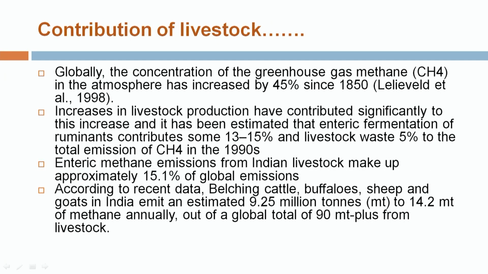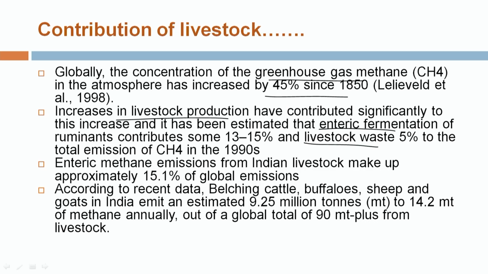How do livestock and livestock waste contribute to the release of different greenhouse gases? The concentration of these greenhouse gases, mainly methane, in the atmosphere has increased by 45% since 1850. What are the contributing factors that lead to this increase? Most important is increased livestock production, which contributes significantly to the increase of these greenhouse gases via enteric fermentation or through livestock waste.